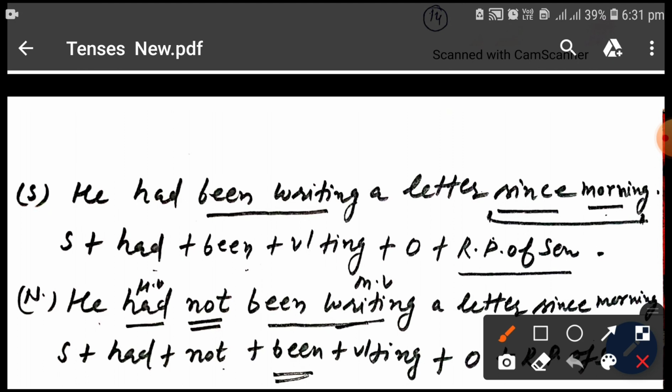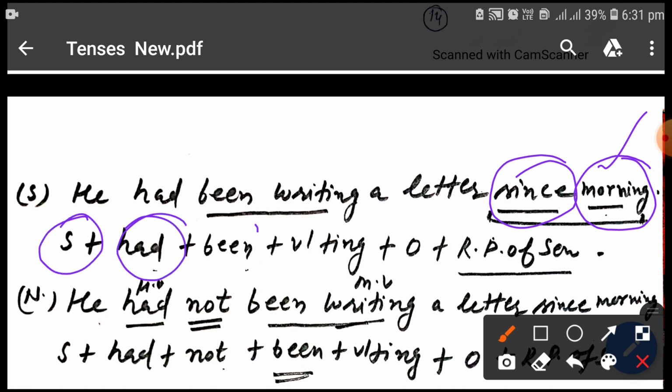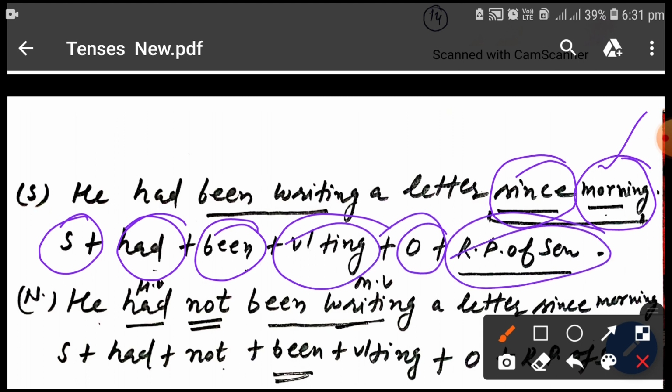He had been writing a letter since morning. I have already told you that we should use since to express point of time, definite time, and we should use for for period of time. He had been writing a letter since morning. Clear? The structure for simple sentence of past perfect continuous: subject had plus been, first form plus ing plus object, rest part of the sentence.